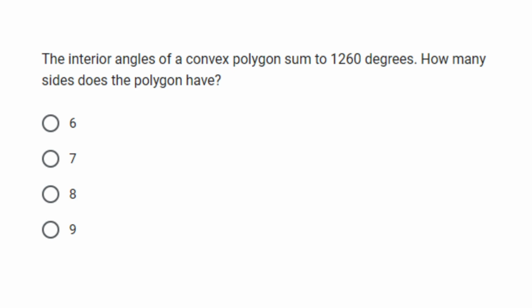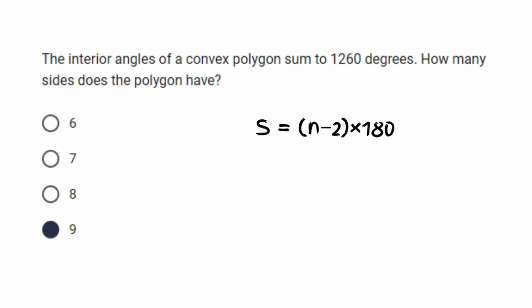For this question, the correct answer is 9. Now let's find out how we got 9. In order to find the number of sides in a polygon when you know the sum of its interior angles, you can use the formula for the sum of interior angles in any polygon, which is the sum is equal to n minus 2 times 180.